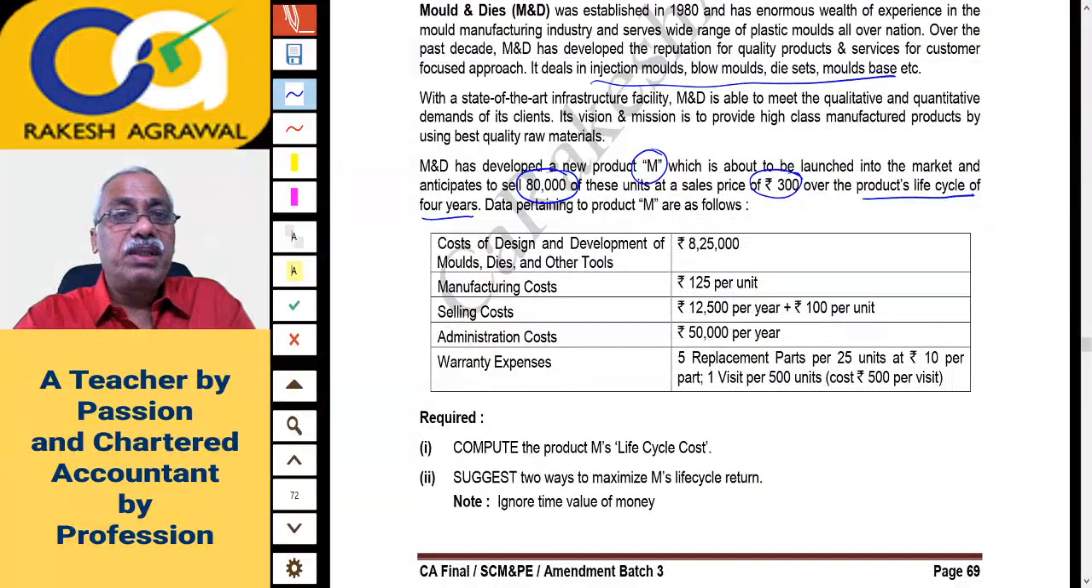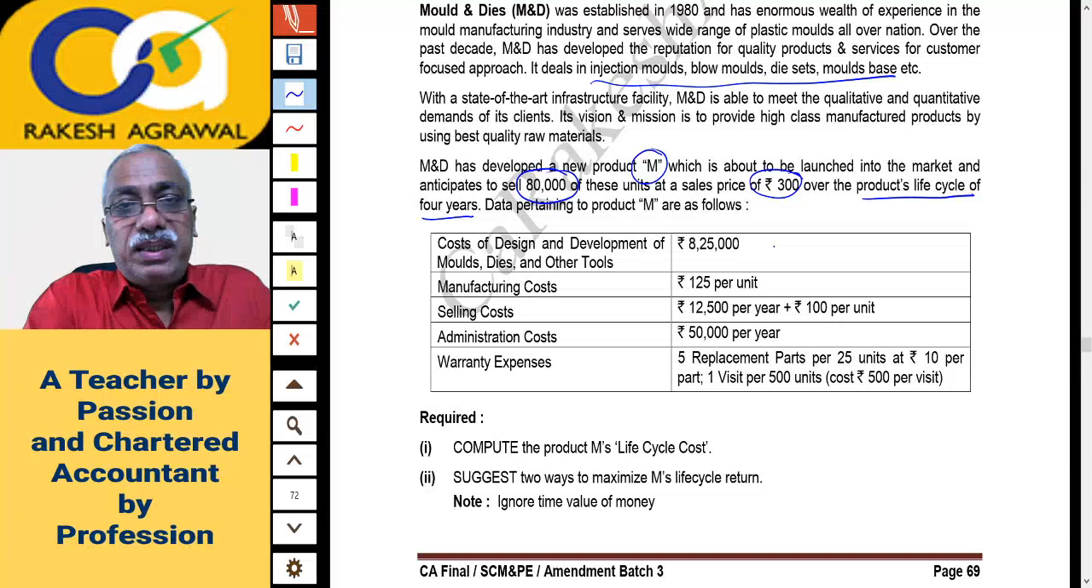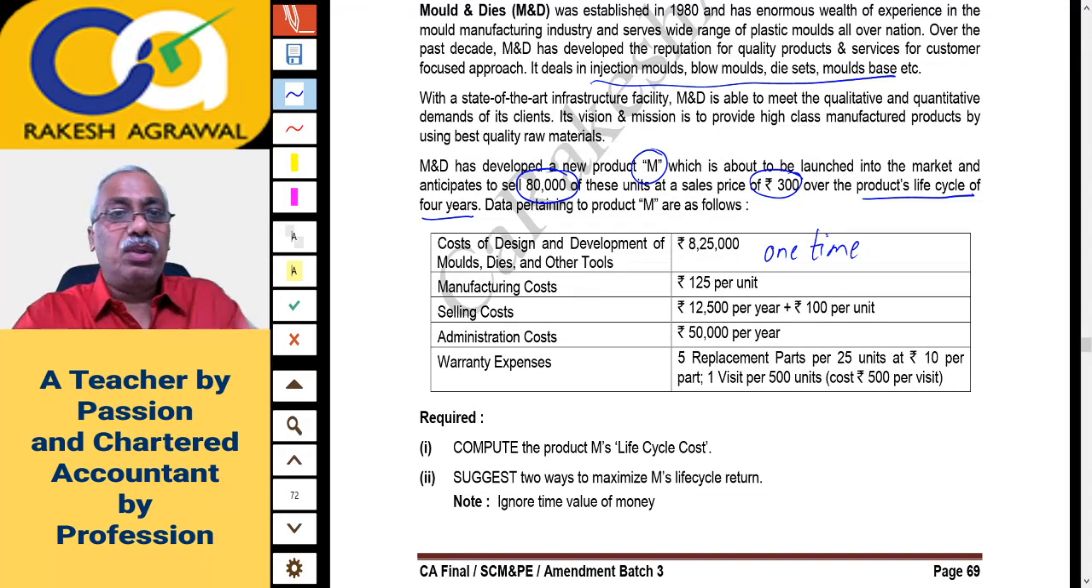Data pertaining to M is given: cost of design and development of molds, dies and other tools is 8,25,000. This is a one-time cost. All this design and development cost is one time. You will incur it only once before introduction of that product into the market. Then manufacturing cost is 125. This is per unit, please remember. Selling cost is 12,500 per year, means that is fixed cost per year, plus 100 per unit. Okay, be careful. Administration cost is given per year.